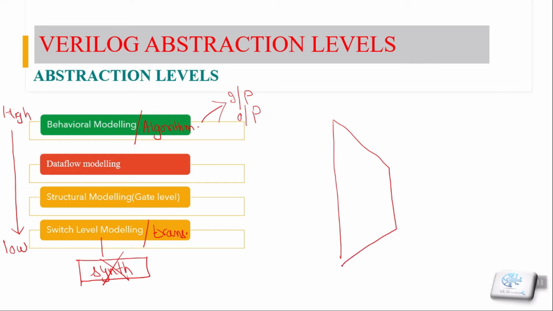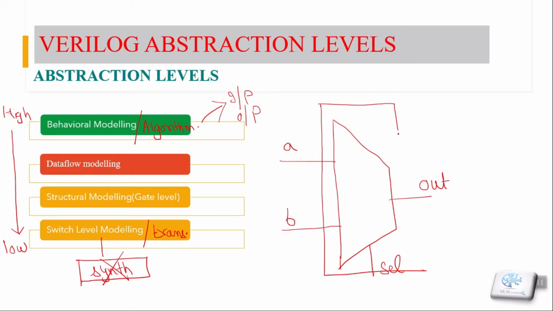So here first we are defining our mux. It has 2 inputs, A and B, 1 select line and an output. For the behavior modeling, we don't know about the internals of this mux. It's more like we are considering it as a black box, so we only know about its lookup table.